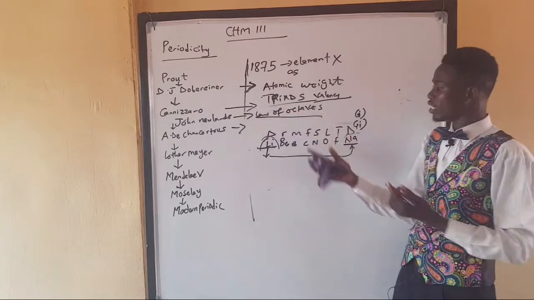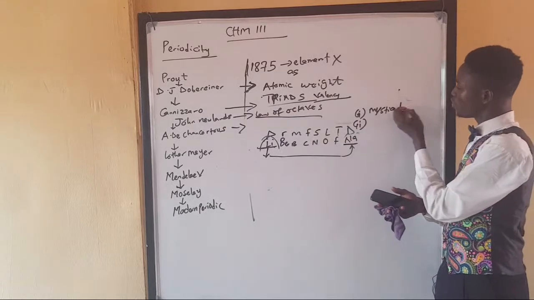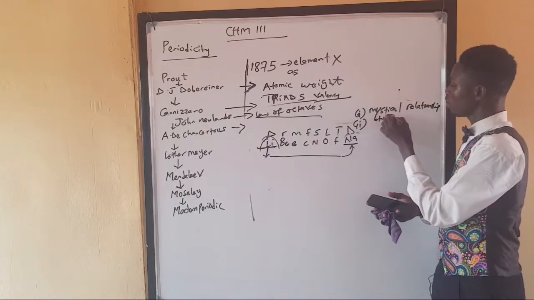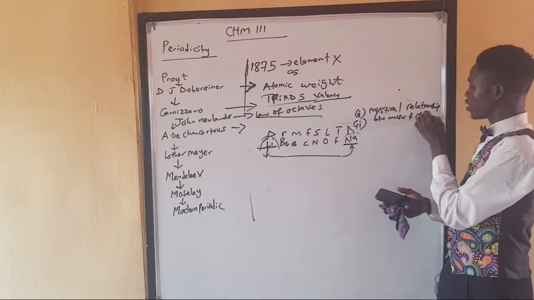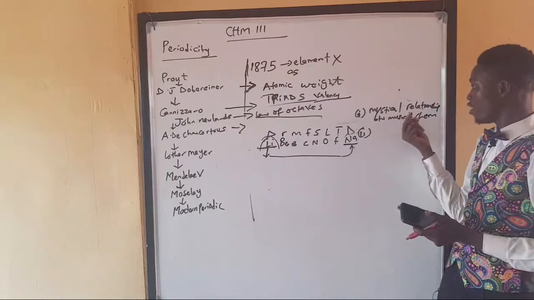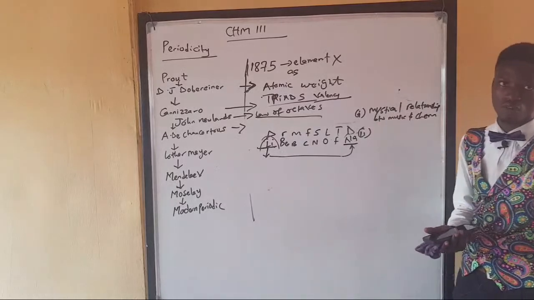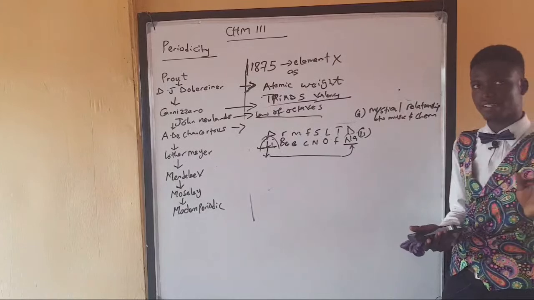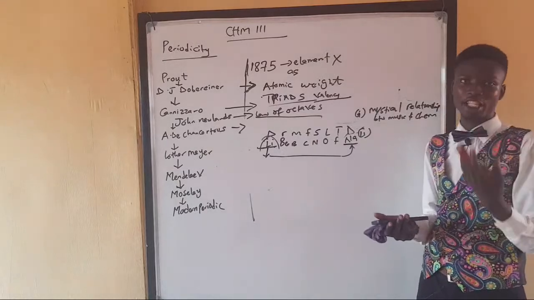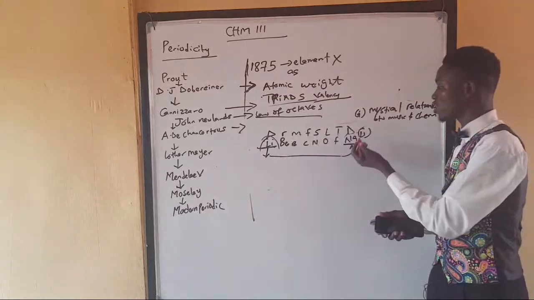Because to John Newlands, he believed that there is a mystical relationship that exists between music and chemistry. You want to write it down? So the first reason why his law was rejected was because he believed that there's a mystical relationship between music and chemistry. And scientists do not believe in some spiritual laws. Like there's no mysticism in science. We believe in experiments. When you observe something, you perform experiments, then you provide a theory. So because of this belief, him trying to connect music to chemistry made so many scientists disprove his work.